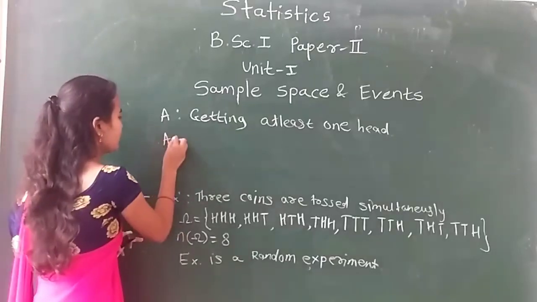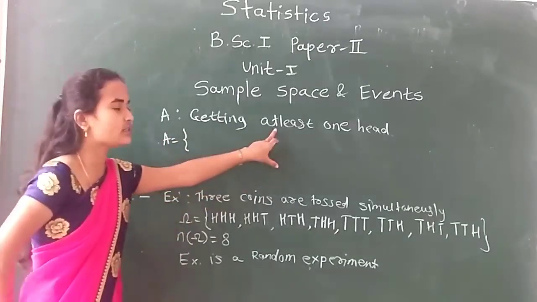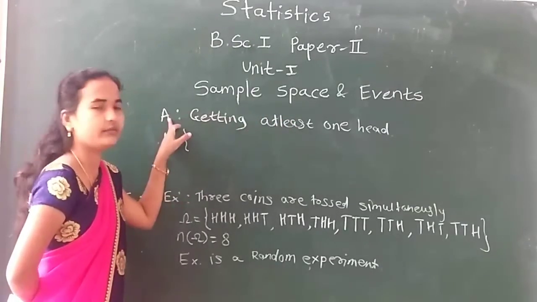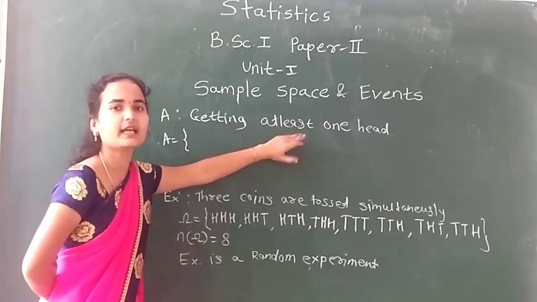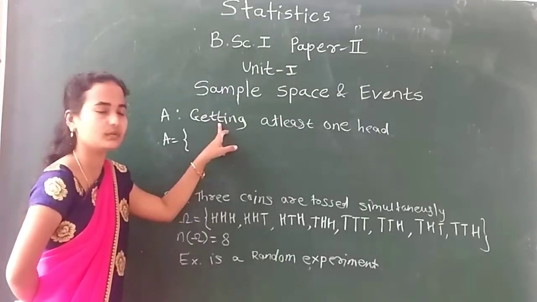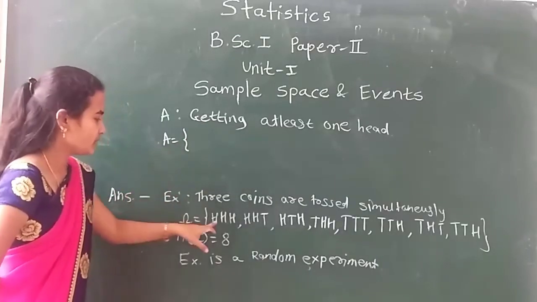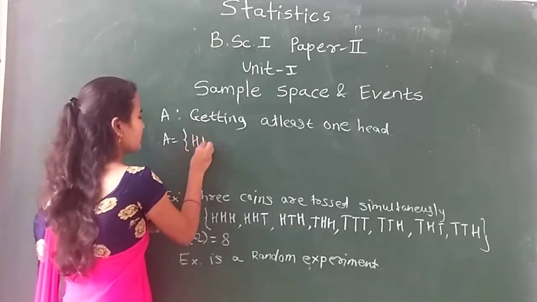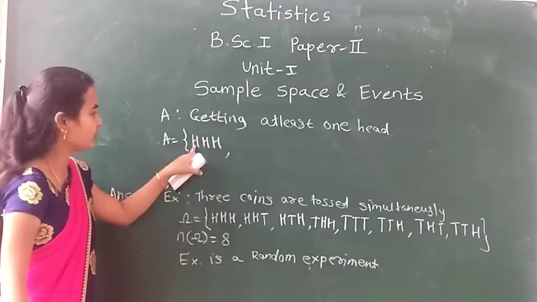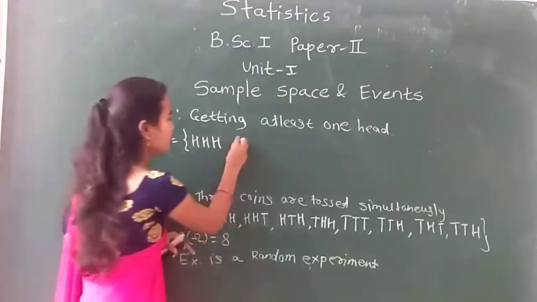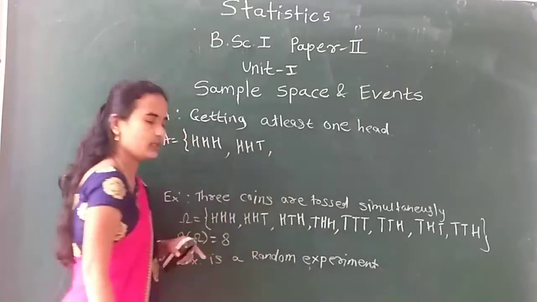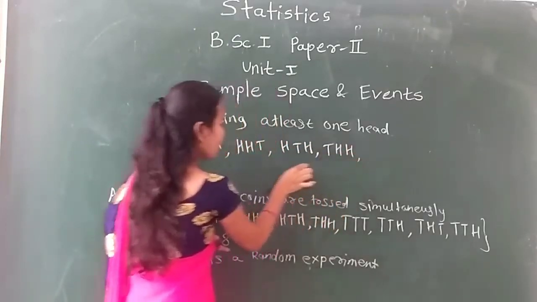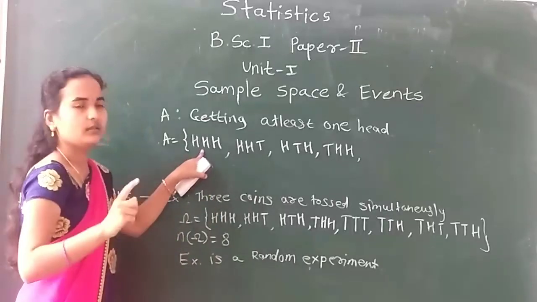At least one head means more than one head is also a possibility of this event. So what are the values of A? This consists of 3 heads, so A includes, first, 3 times H. Then 2 times H is also possible. Then HCH, CHH. These all sample points consist of at least one head.